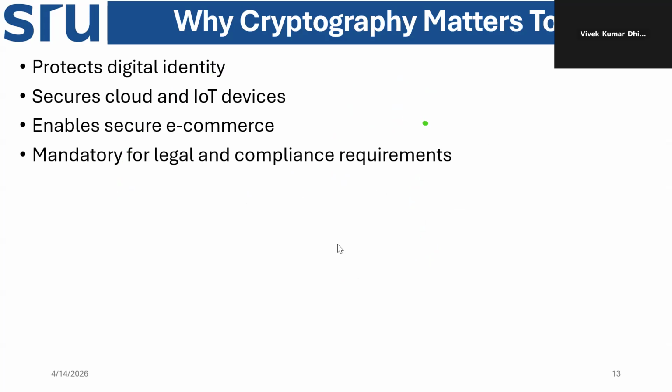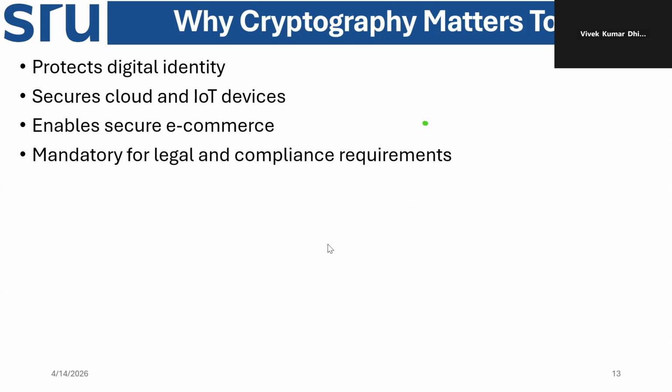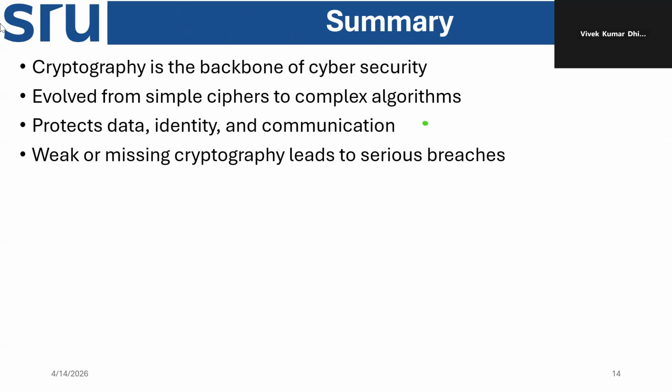Let's go to the next. From here we understood cryptography is the backbone of cyber security.